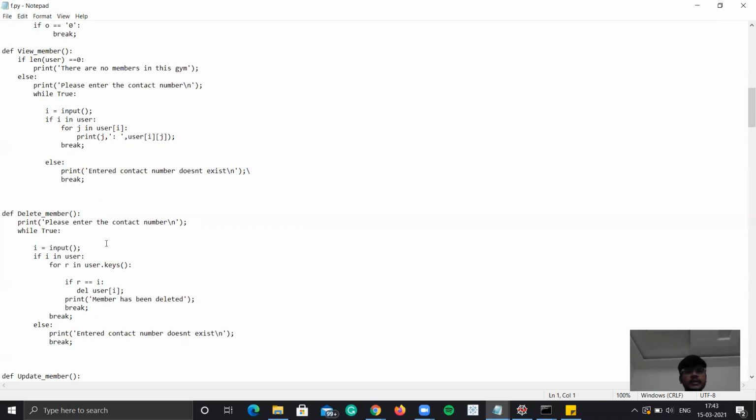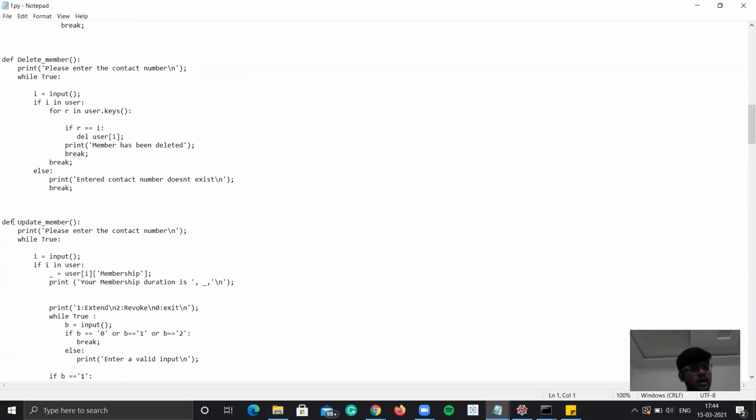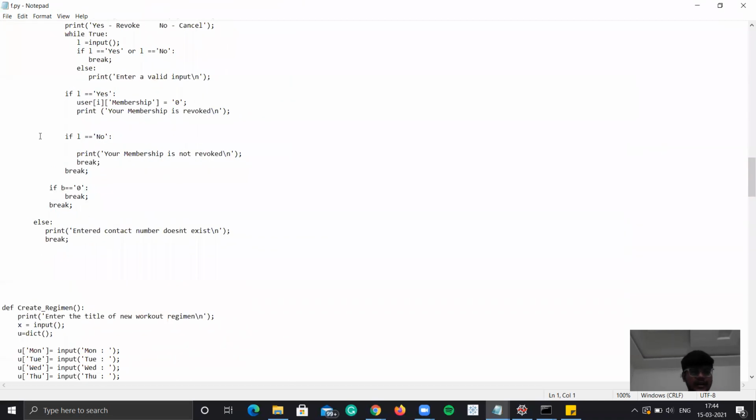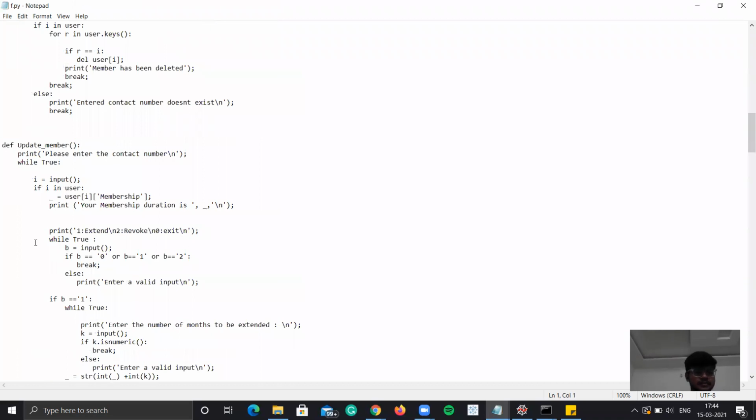After giving the contact number, it checks whether that contact number is present in the users dictionary or not. If it is present in the users dictionary, it will completely erase that information. Update member is only to extend the membership or to revoke the membership. Apart from that, there is nothing much with the update member. But for that simple thing, I have to write this much code.